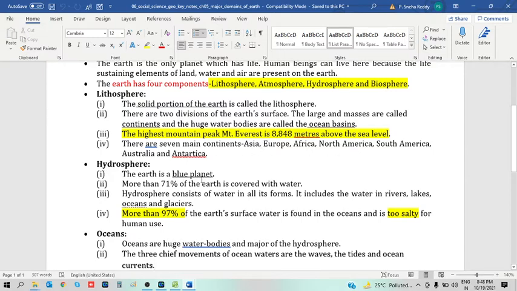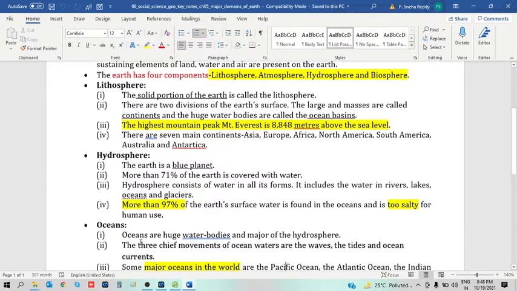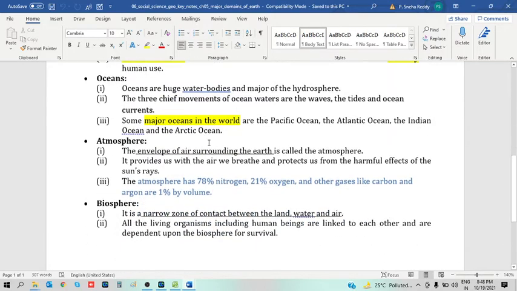Hydrosphere. The earth is a blue planet. More than 70%, about 71%, of the earth is covered with water. The hydrosphere consists of rivers, lakes, oceans, glaciers, seas, etc. More than 97% of the earth's water is salty, which is not suitable for human consumption. Oceans are huge water bodies and a major part of the hydrosphere. The three chief movements of ocean waters are waves, tides and ocean currents.